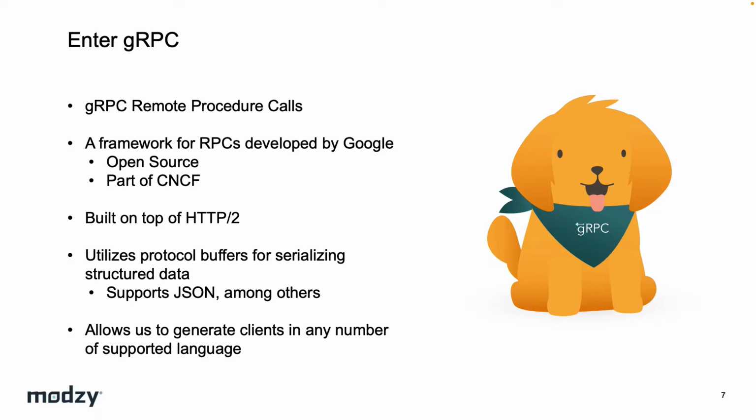Something else that gRPC allows us to do is to generate clients in any number of supported languages. I think there are 10 now, but that means I can implement my server in my language of choice, Java, for example. And by providing the API contract, clients can just generate their code and start implementing right away, without the need for us to maintain or provide any sort of HTTP client library.